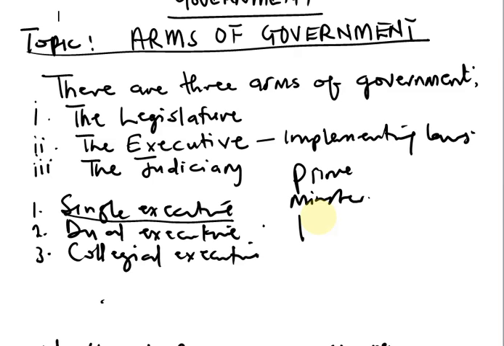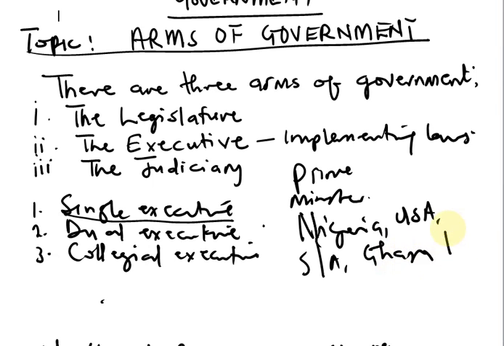And does not drag political power with him. So, single executive, a good example of it being president in a presidential system of government. Now, examples of countries that have single executive, we have Nigeria, then we have the USA, because these countries have a president and they practice presidential system of government. We have South Africa, we have Ghana, we have Brazil, etc.